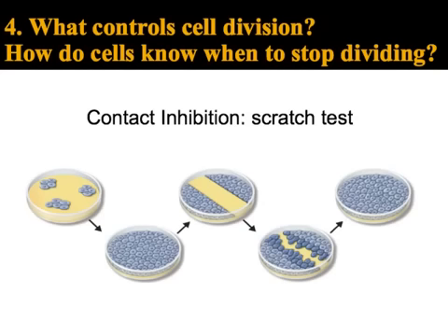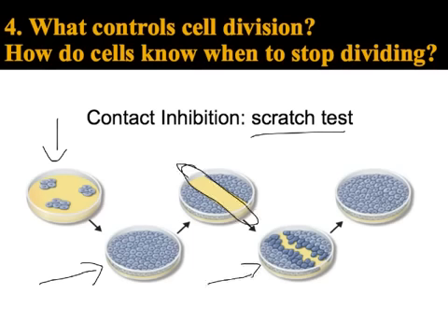We can do a test to make sure that cells are properly following density dependent inhibition. That's called the scratch test. Basically the idea here, if you put some cells in a petri dish, they'll divide until they form a single layer. And then if you scratch a piece out of the middle, they should divide to fill that hole again. So that scratch test is a test for density-dependent inhibition or contact inhibition.